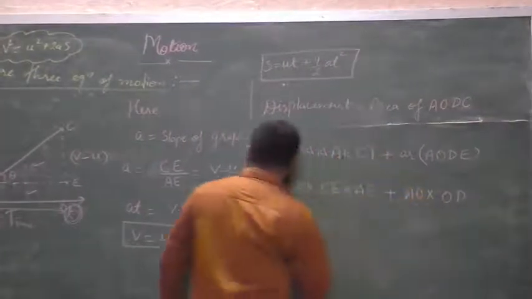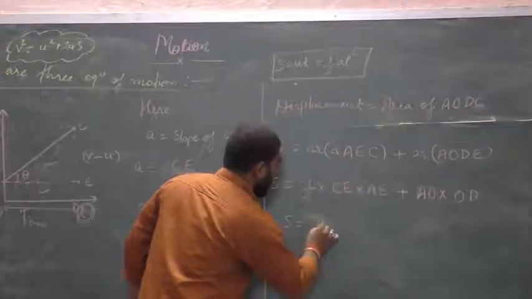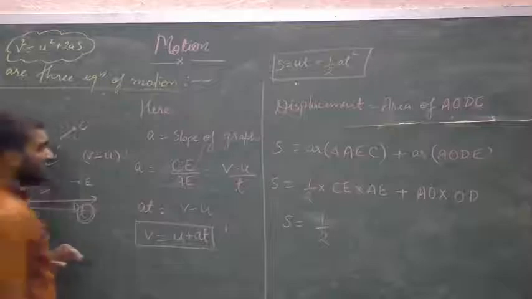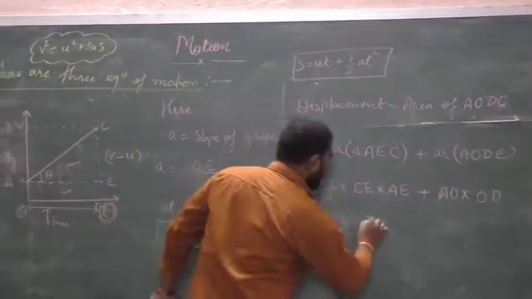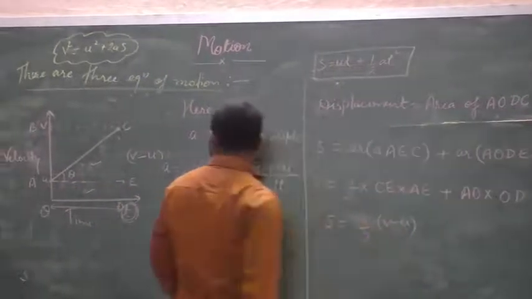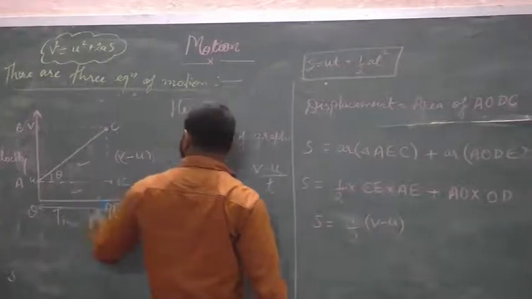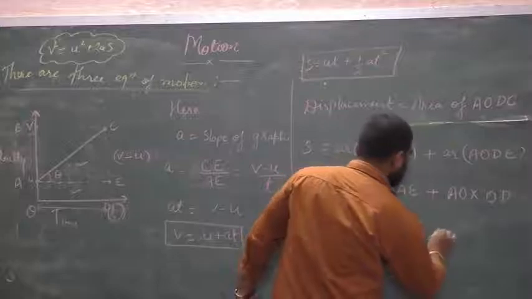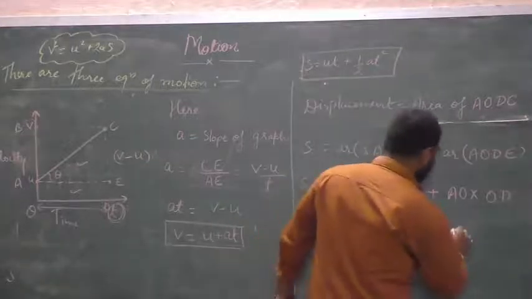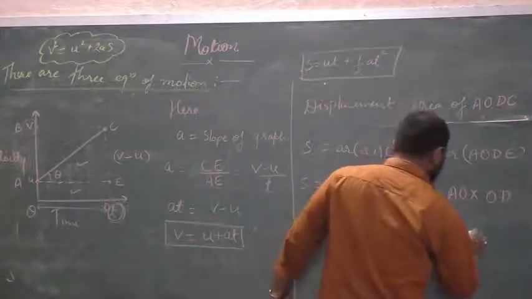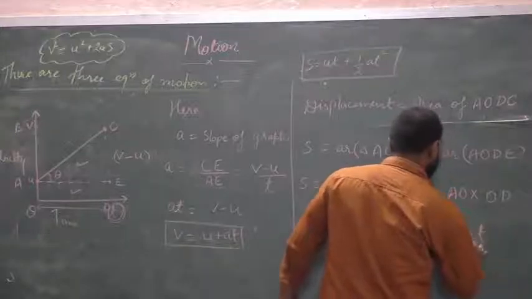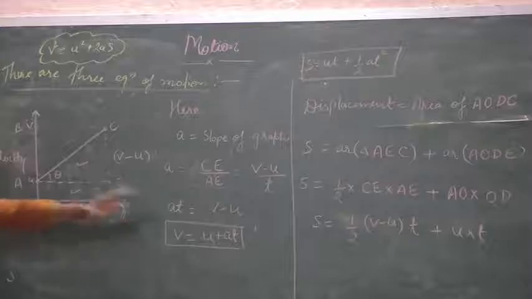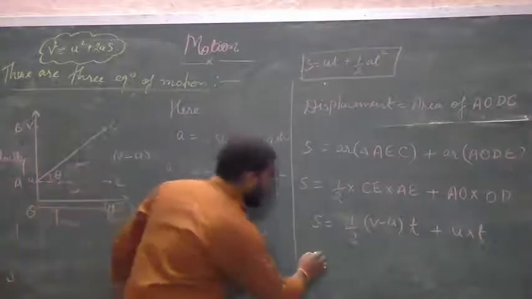So S equals half into V minus U for CE, into t for AE, plus U into t, because the value of AO is U and the value of OD is t.